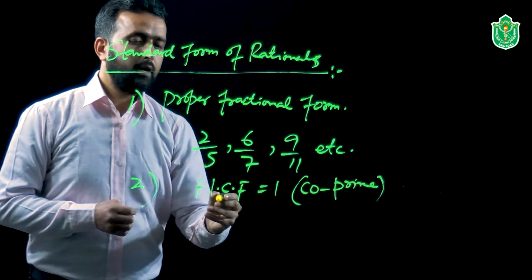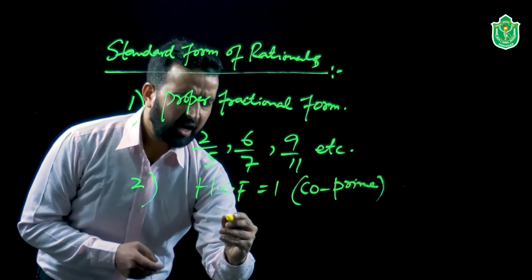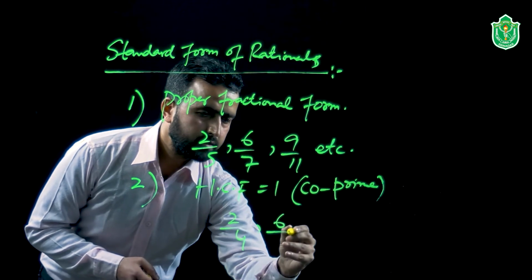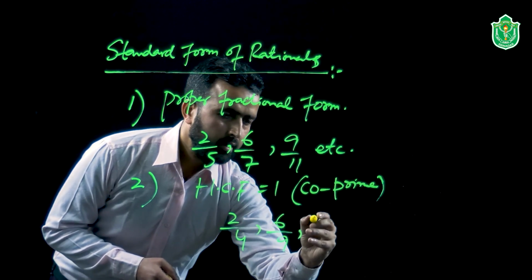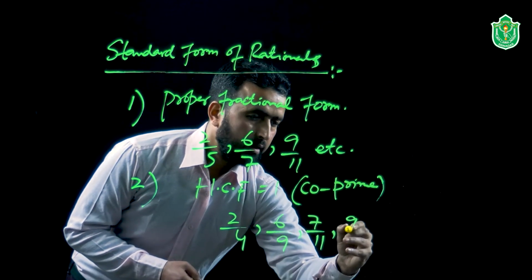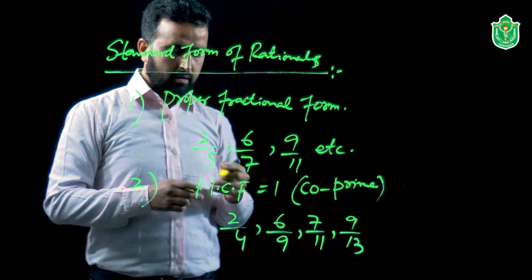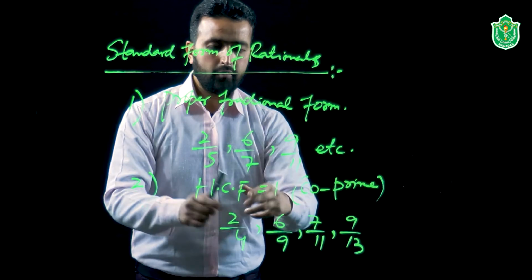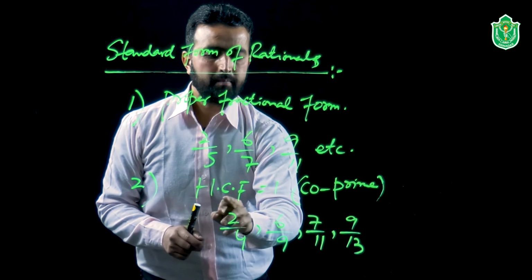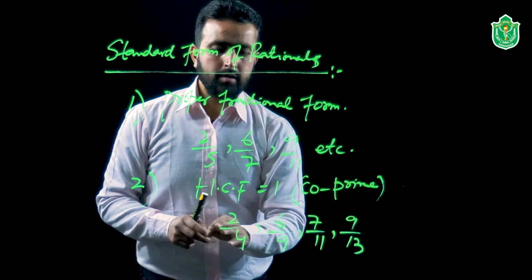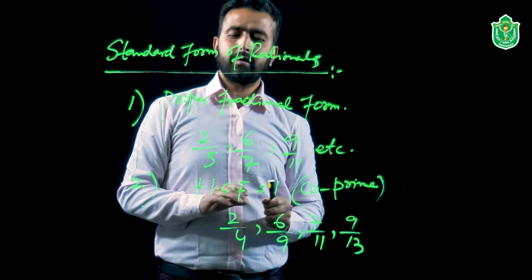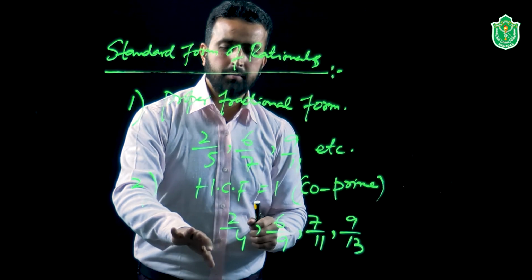Co-prime to each other. Let us take a few examples. I am giving you some examples: 2 by 4, 6 by 9, 7 by 11, 9 by 13. You can see from these several examples that 2 by 4 is a rational number in the form p by q, there is no doubt in that, but is it in the lowest terms?